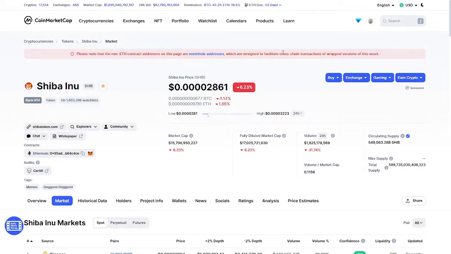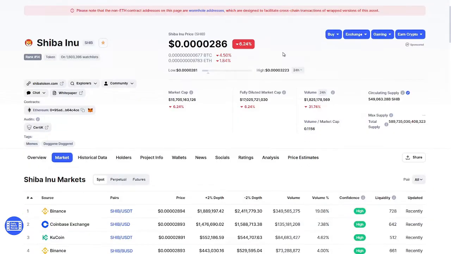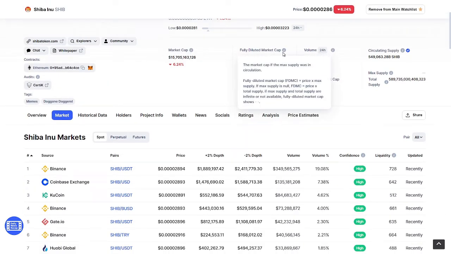Here Shiba is trading at around 0.0028 cents and the market is going down 6%. Volume has also decreased by 31.74%, and you can see the market cap is down 6% from the past week. So we're talking about exchanges now. The exchange volume is about 19% from Binance, Coin exchange is having 7% volume, and then we again have a good volume from Binance of 4%.